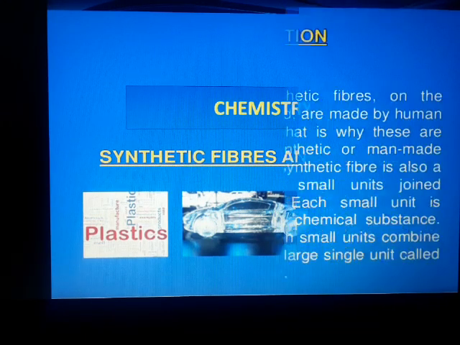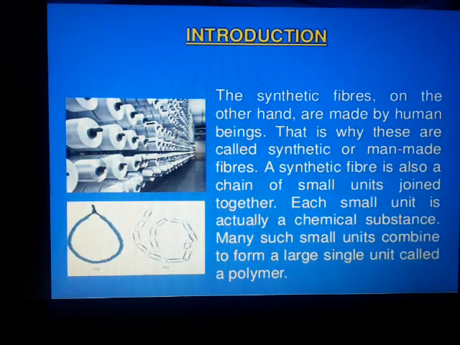Usually fibers can be converted into yarns, which is nothing but long thread, and then into fabrics, then into cloths. So these synthetic fibers are made by human beings. This is not natural. What are natural fibers? Which we are getting from plants and animals like cotton, wool. Such things are natural fibers. So synthetic fibers are also called as artificial or man-made fibers.